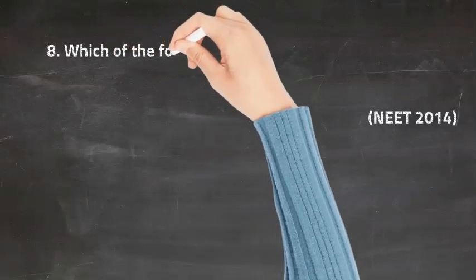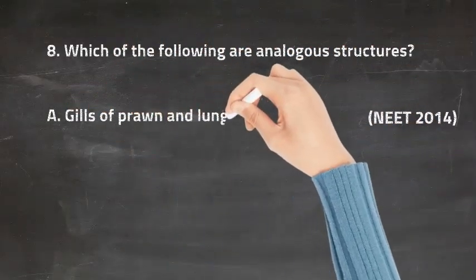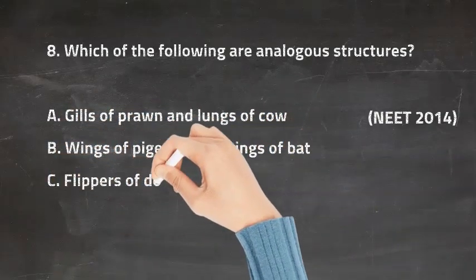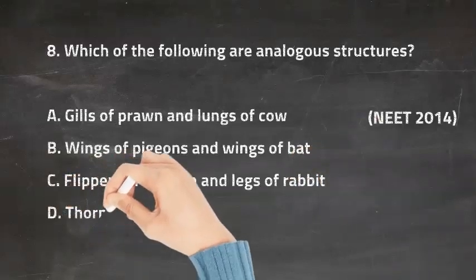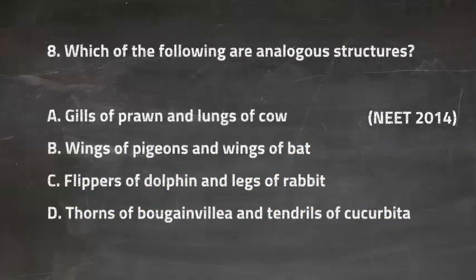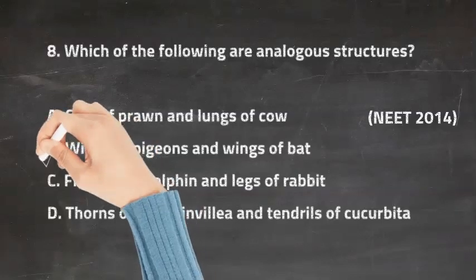So the eighth question is, which of the following are analogous structures? Option A is gills of prawns and lungs of cow. Option B is wings of pigeons and wings of bat. Option C is flippers of dolphin and legs of rabbit. Option D is thorns of bougainvillea and tendrils of cucurbita. So the right answer for this question is option B, that is wings of pigeons and wings of bat.